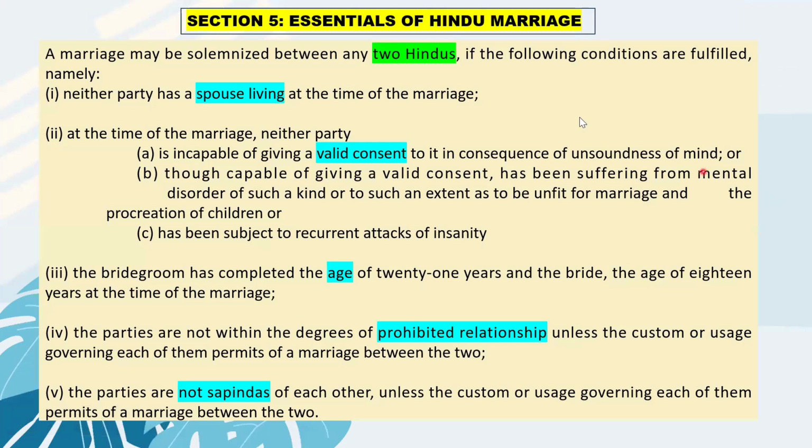So here you can see what are the essentials of Hindu marriage. Section 5 states that a marriage may be solemnized between any two Hindus if the following conditions are fulfilled. Okay, so there are five conditions after fulfillment of which a Hindu marriage will be considered valid. These are the five conditions. Before going to these five conditions, let's see who is a Hindu under this act. Is it defined anywhere under this act?